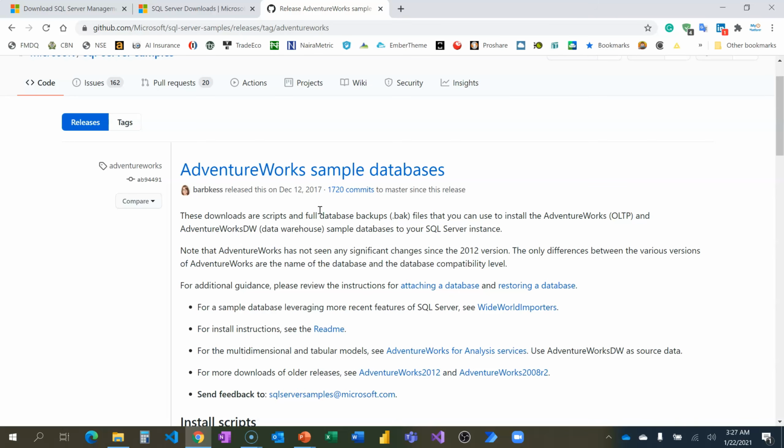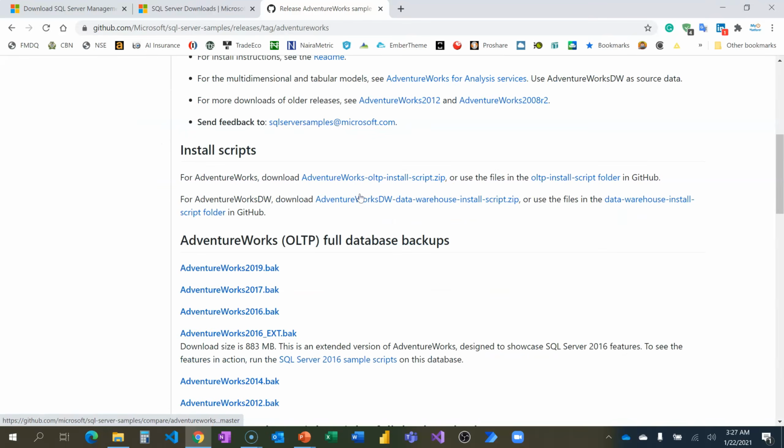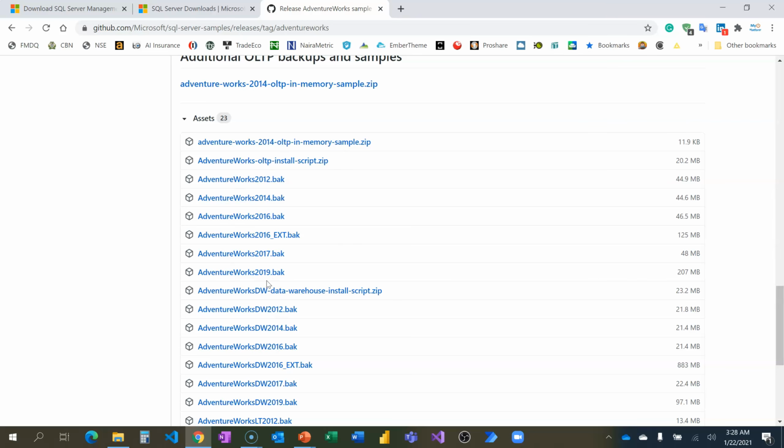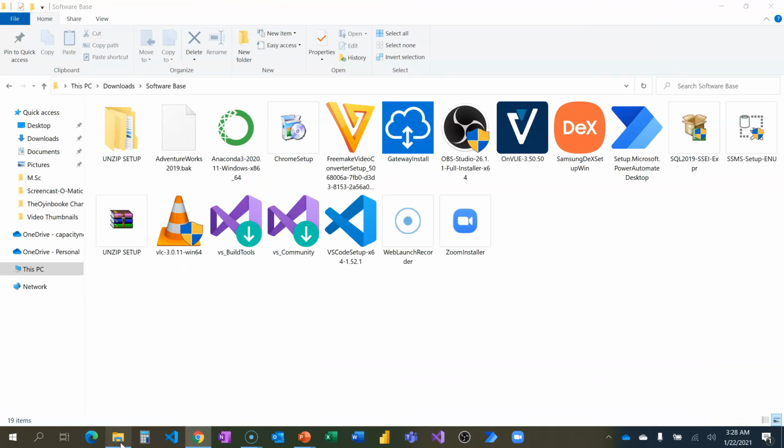So this way you even know how to restore a database if you have the backup available. Just scroll down here to this section and look for AdventureWorks 2019 BAK, and download it. I've also downloaded this 207 megabyte file, which is this AdventureWorks BAK.